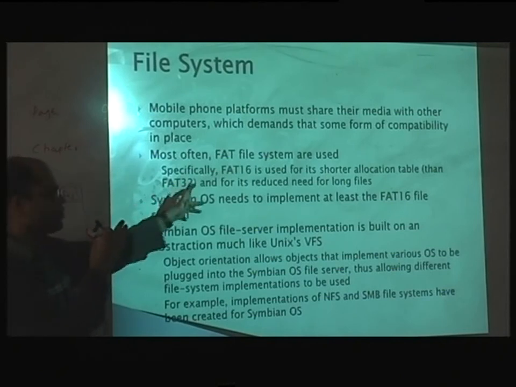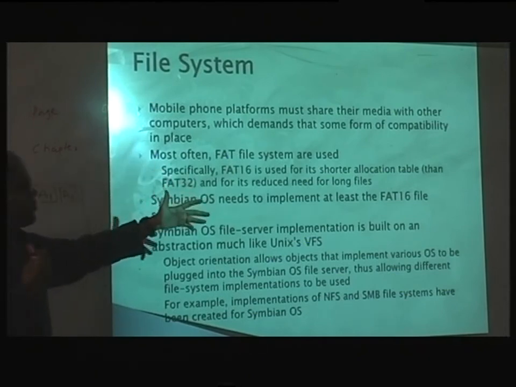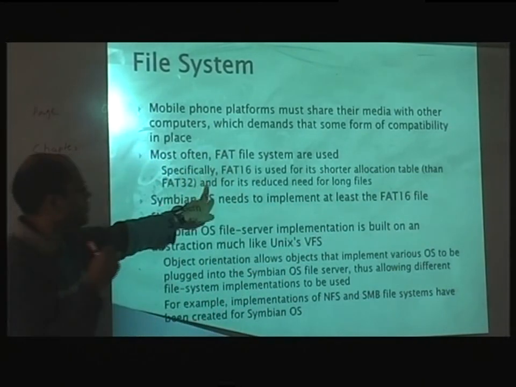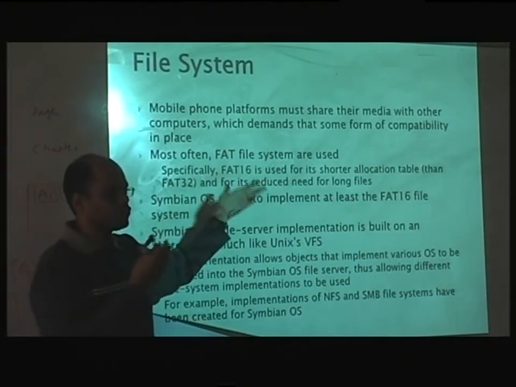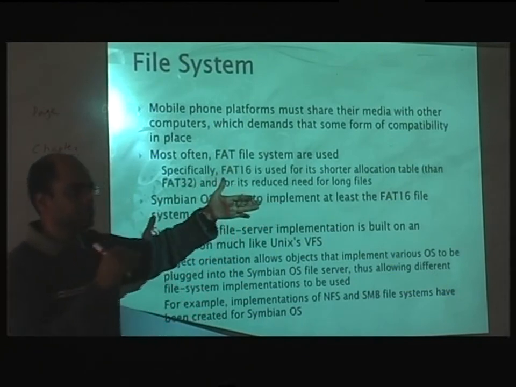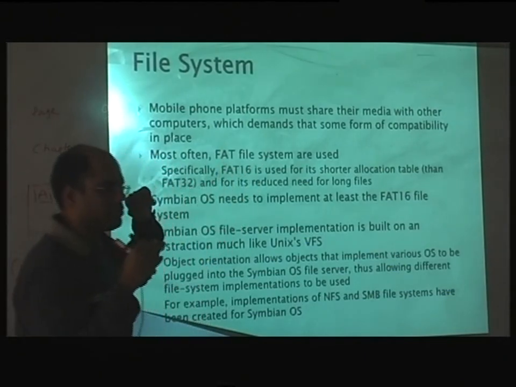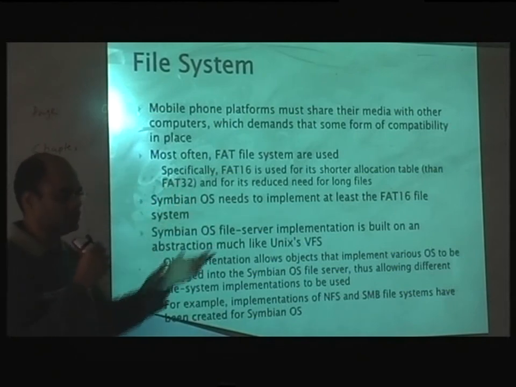If you have 32 bits, you can access far more data, and then your index table, the main directory, will also need to be huge. If you want a shorter allocation table, you will use FAT16. Because of that, you can't have a very big file, because your size is limited. That is the reason for the choice of FAT16. But as you move to bigger architectures and bigger files, you will need FAT32.